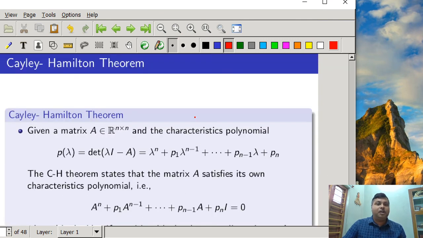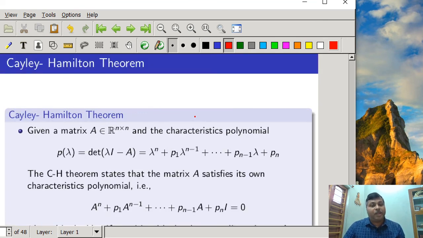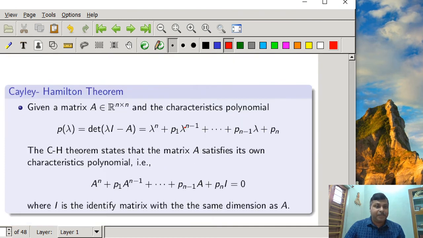So now we are ready to define the Cayley-Hamilton theorem, which we will find also has a great application in the analysis of state space. That is, given a matrix A whose dimension is n by n and the characteristic polynomial, which is computed by determinant of lambda I minus A, which is lambda to the power n plus p1 lambda to the power n minus 1 plus up to Pn minus 1 lambda plus Pn, the Cayley-Hamilton theorem states that the matrix A satisfies its own characteristic polynomial.